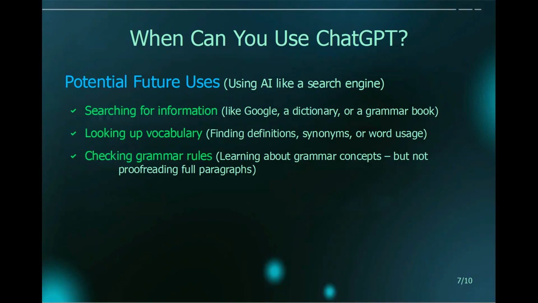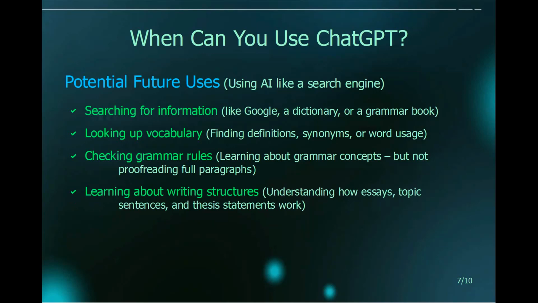In other words, you can ask ChatGPT something like, how can I identify if a sentence is a fragment or a complete sentence? Or we could ask, give me examples of sentences that are complete and examples of sentences that are fragments, and then explain to me why some sentences are fragments and others are complete sentences. Like this, ChatGPT can be used to help teach you some things that you don't know or don't understand about grammar rules.